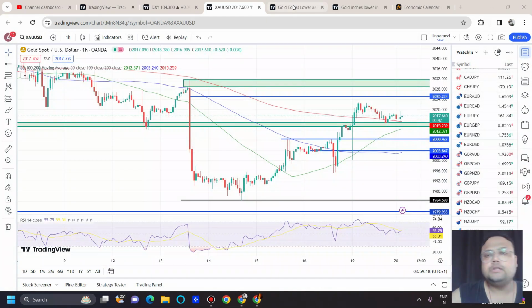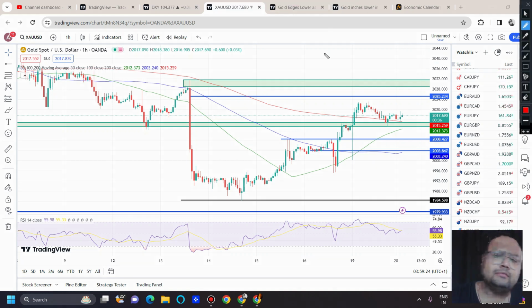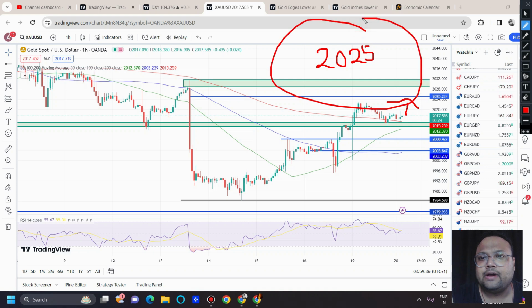So my dear friends, as you can still see, the volume is still missing. There is not much volume in the market. And during the Asian session and European session, if the same amount of volume remains in the market and the market shows some upside, then you can expect some selling around 2025.